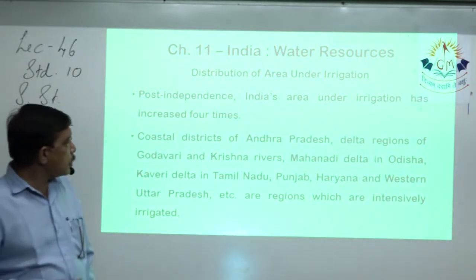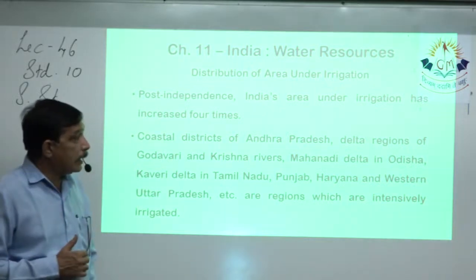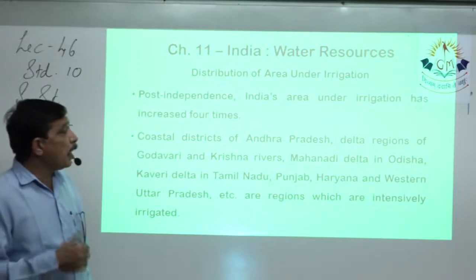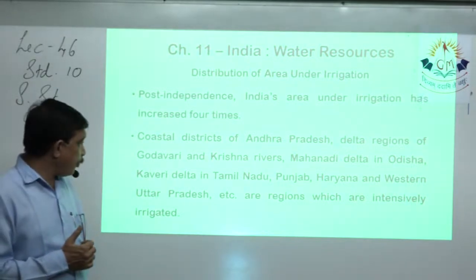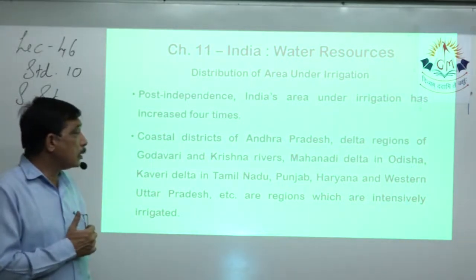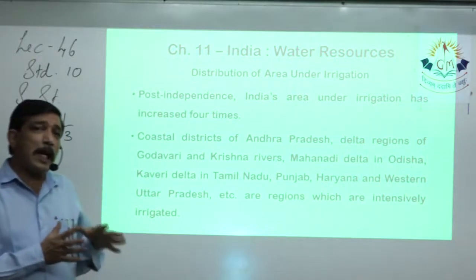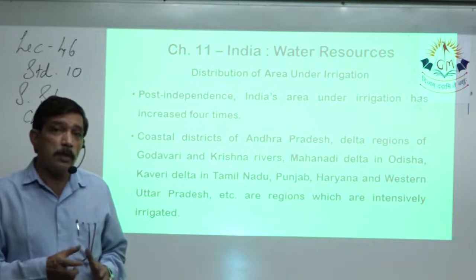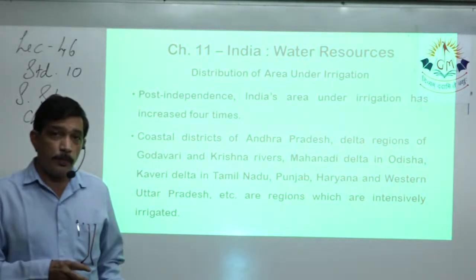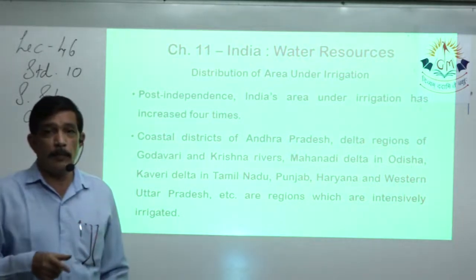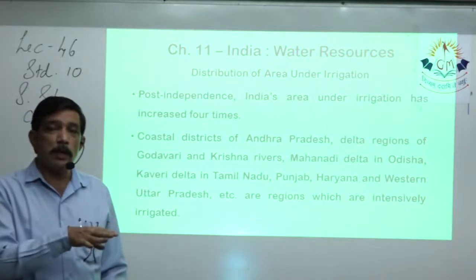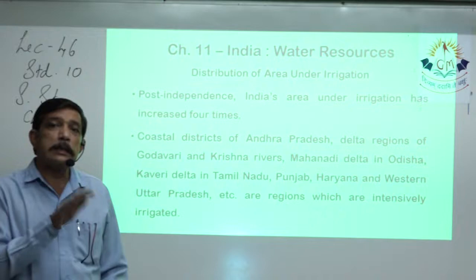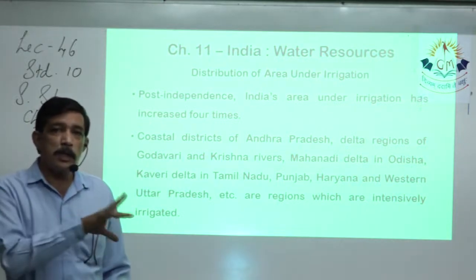For example, the coastal districts of Andhra Pradesh, the delta regions of the Godavari and Krishna rivers in the south, the Mahanadi Delta in Orissa, and the Kaveri Delta in Tamil Nadu. These are natural places where farmers grow crops. Because it is a delta, the land keeps changing according to the volume of water and the silt deposited.